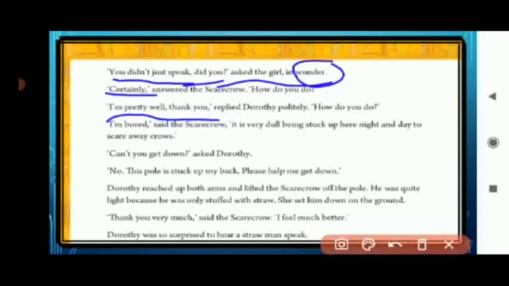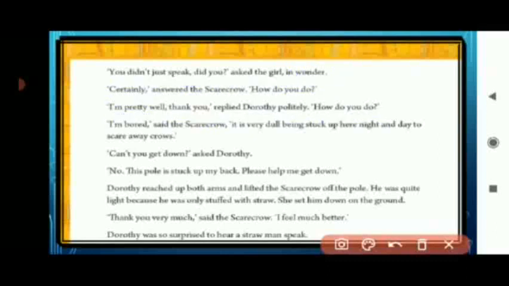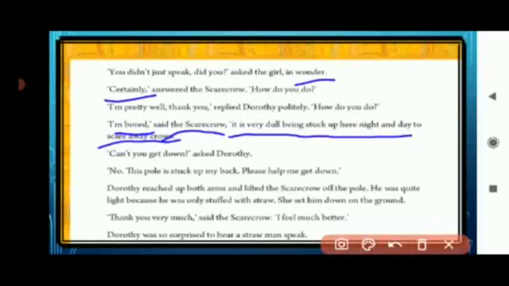"I am pretty well, thank you," replied Dorothy politely. "How do you do?" Now, what happened was, Dorothy replied to the Scarecrow, "I am well, thank you, and how do you do?" "I am bored. Underline the word bored," said the Scarecrow. "It is very dull being stuck up here night and day to scare away crows."